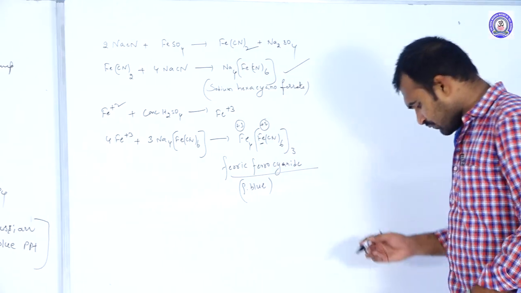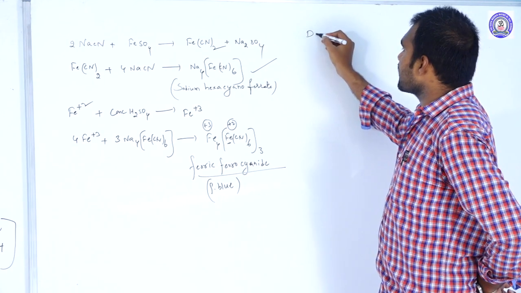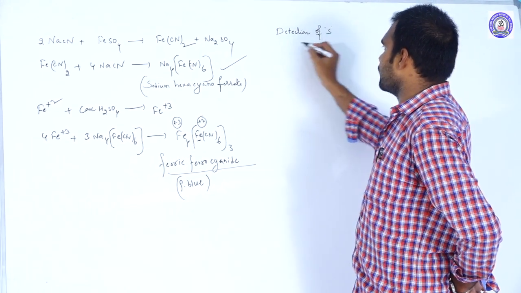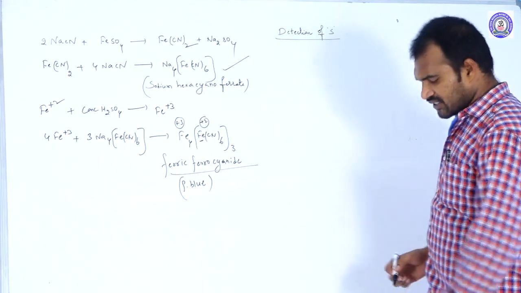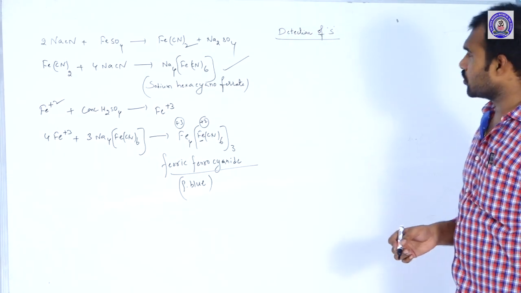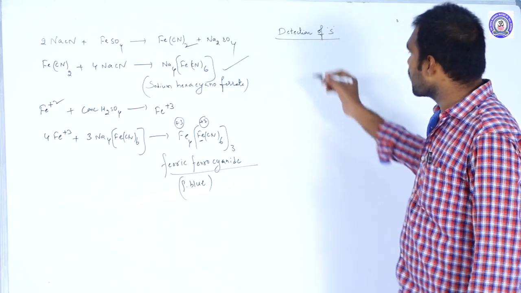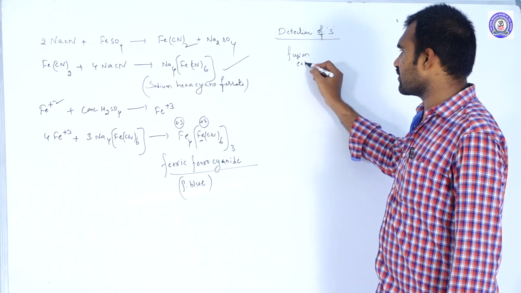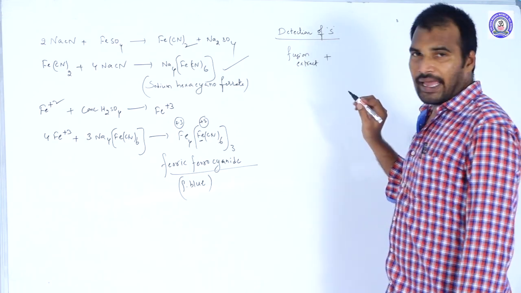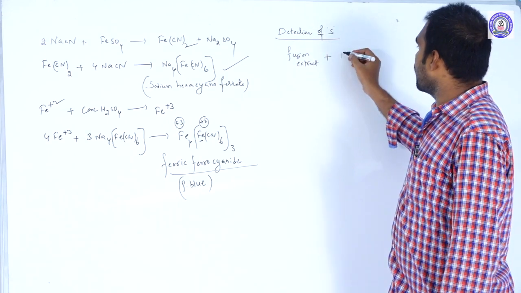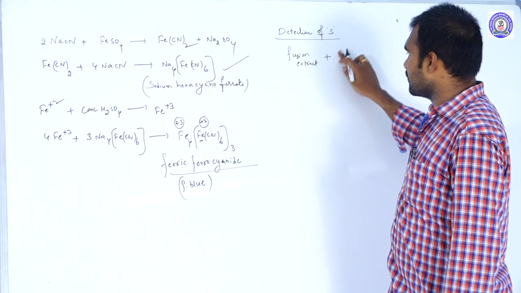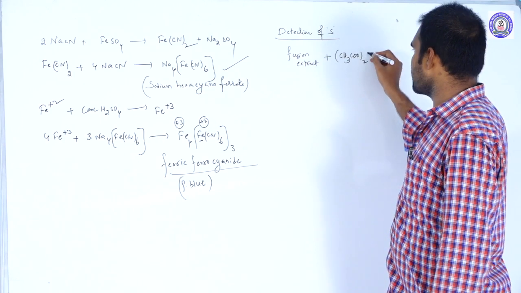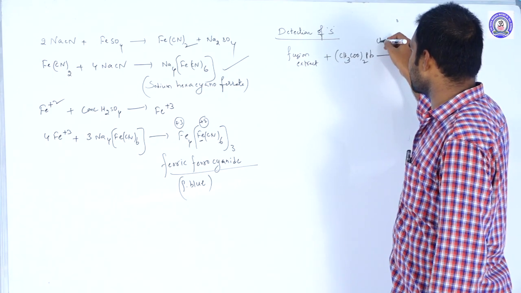Next, let us discuss the detection of sulfur. To detect sulfur, we have two options. One is to add lead acetate, (CH3COO)2Pb, to the sodium fusion extract in the presence of acetic acid.